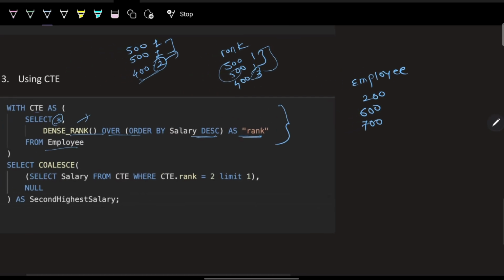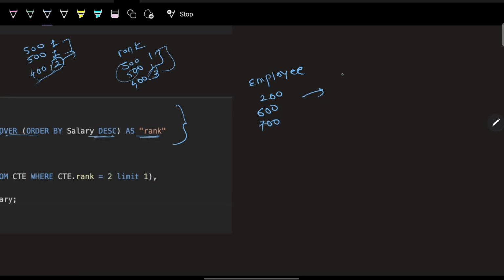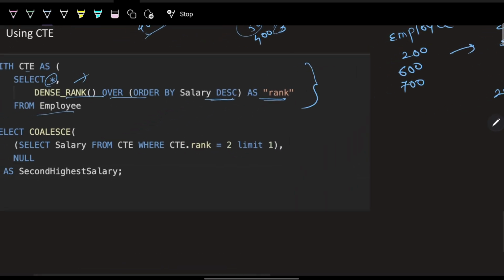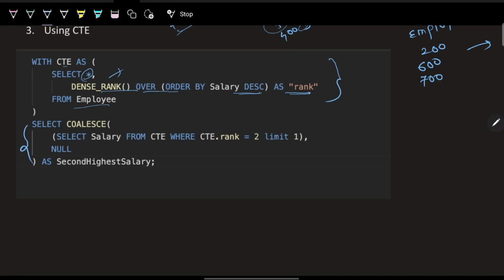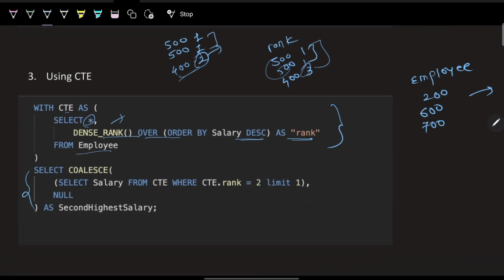So what it will do, it will create a temporary result, employee, with the salary here and the rank here, and I will get something like this: 700 rank 1, 600 rank 2, 200 rank 3. So this is the goal of this CTE. Then I'm using the select statement. As I said, after the WITH, which is storing the result, we can reuse it for executing your purpose.